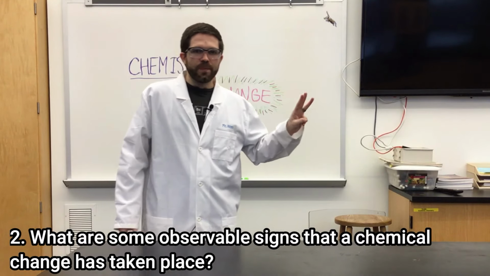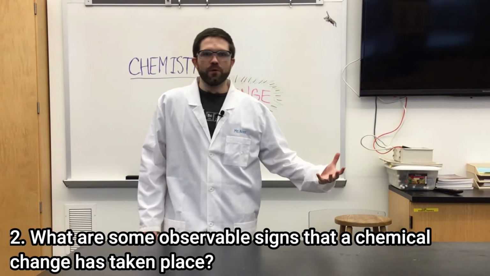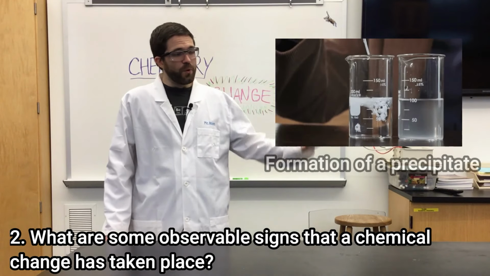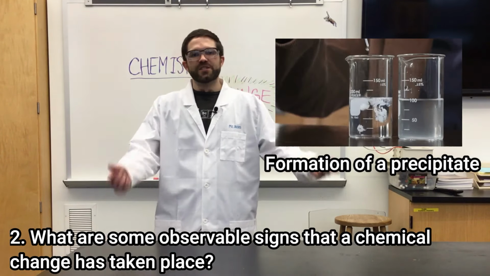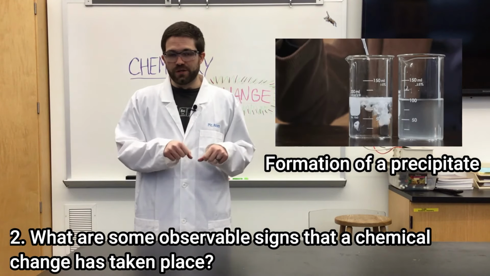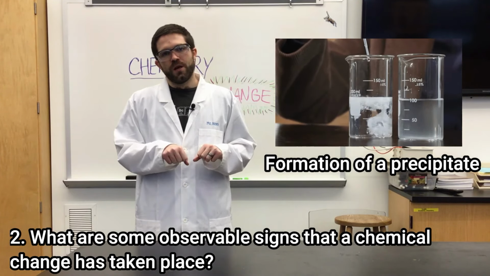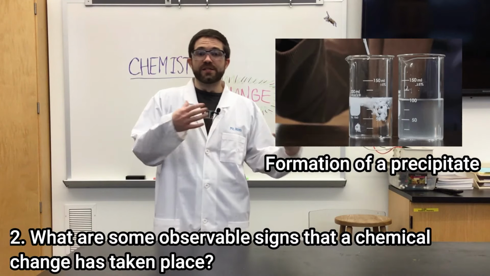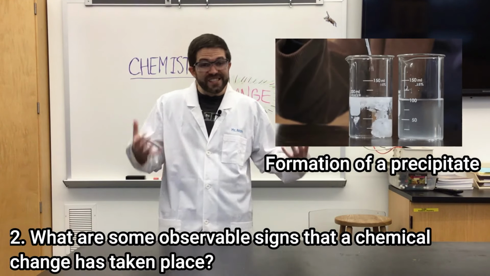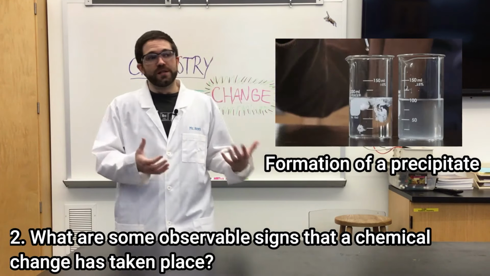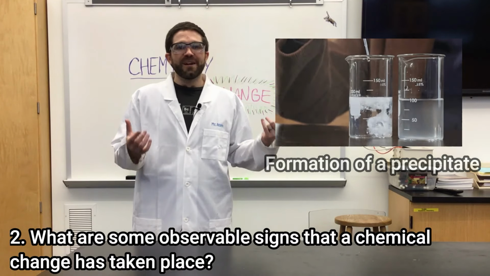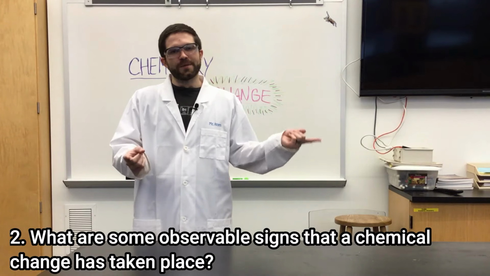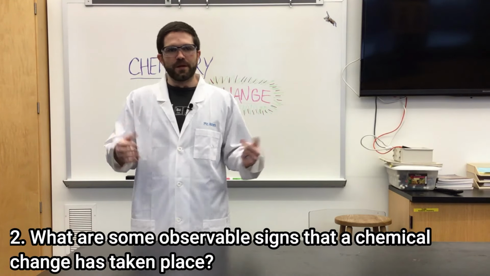Number three is if you see a precipitate form. Remember, we saw this a couple weeks ago when we did the writing ionic formulas lab. We mixed two substances together, two liquids, two aqueous solutions. And when they mixed, they formed a solid. That solid is something new. That's a new chemical that we didn't see before. Now, it's made of all the elements we already had, but it's a new substance because those elements have been rearranged to make something new.